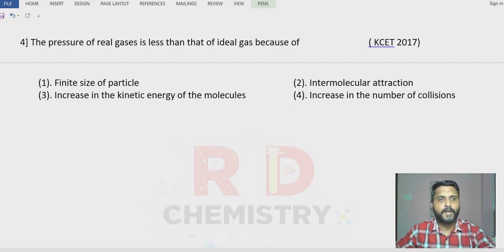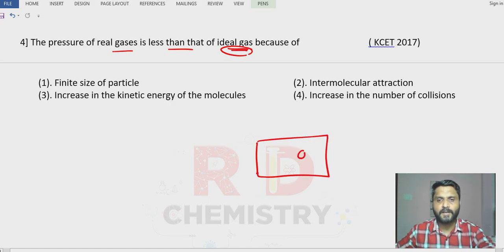Question number 4. Pressure of the real gases is less than that of the ideal gas, which means for an ideal gas, pressure is more compared to the real gas. Now, what will happen in the case of real gases? What do you mean by pressure? Pressure is nothing but the gas molecules applying force on the wall of the container. They hit the wall of the container and pressure is created. Pressure is nothing but force divided by unit area.